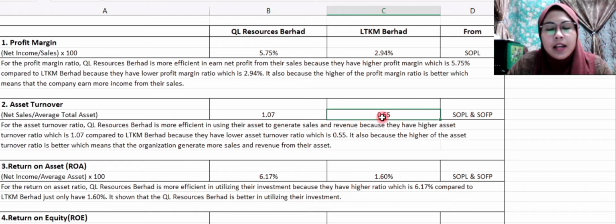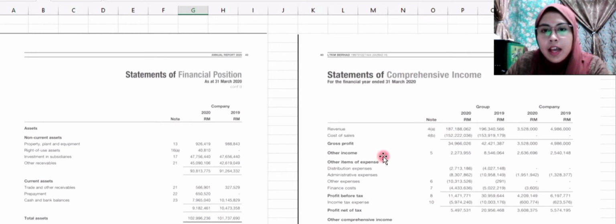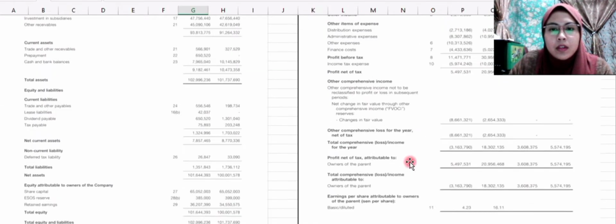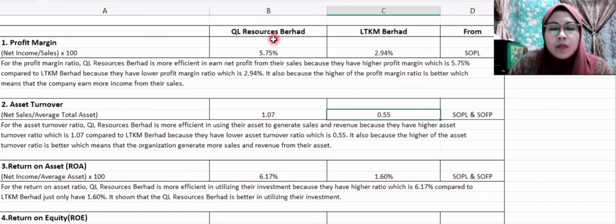For LTKM Berhad, we just take the net sales at SOPL. The net sales of LTKM Berhad is 187,188,062. Also, the average is beginning plus ending divided by 2. So the amount of asset we just take from SOFP. This is the amount of total asset. So the answer is 0.55.